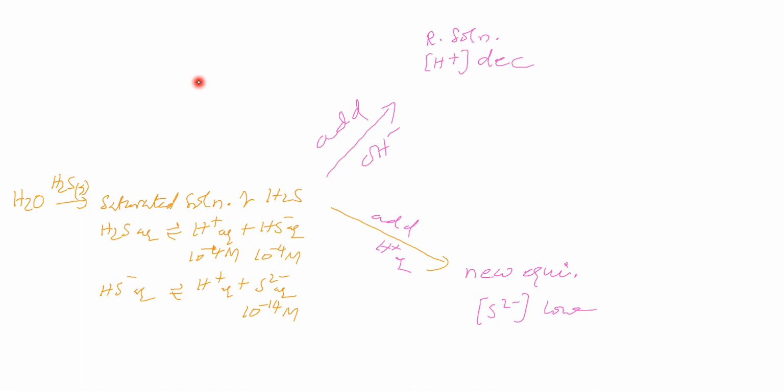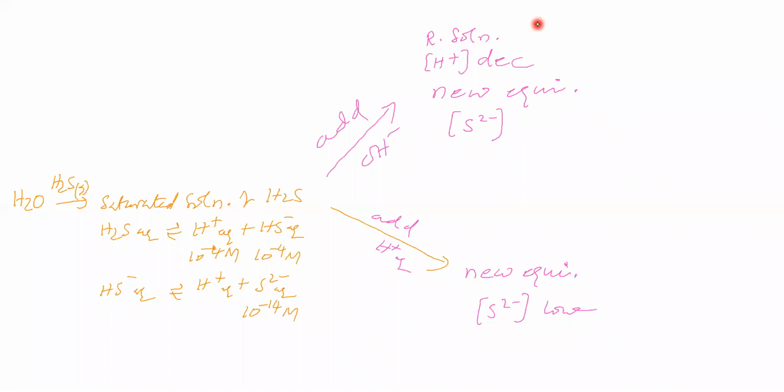So the system is attaining a new equilibrium after some time. In the new equilibrium, what is the concentration of sulfide when compared to this value?